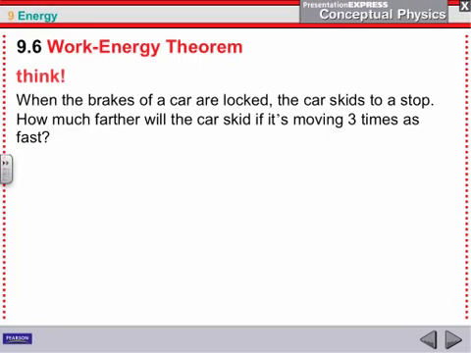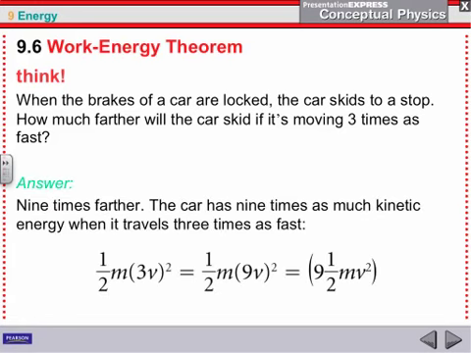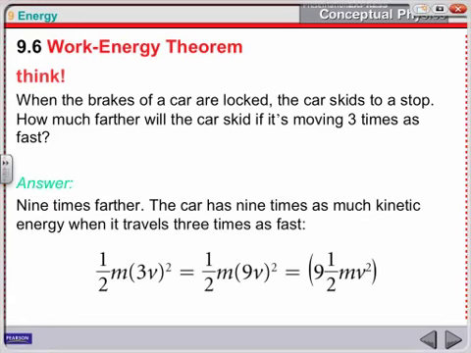When the brakes of a car are locked, the car skids to a stop. How much farther will the car skid if it's moving 3 times as fast? Remember, we're squaring. So if it's 3 times as fast, we're moving 9. I think this is kind of a confusing thing. But here they're saying originally we had v, now we have 3v. So we end up with 9 times as far, 9 times as much kinetic energy in this example.